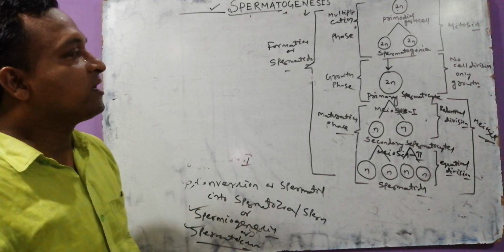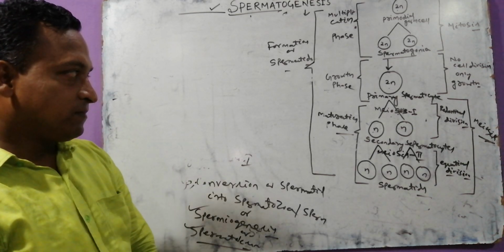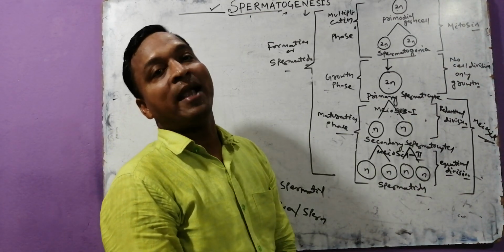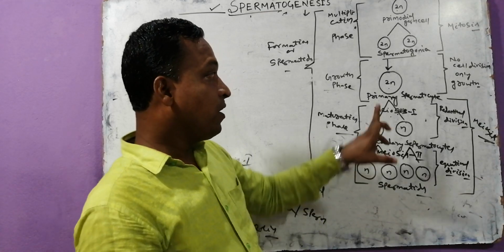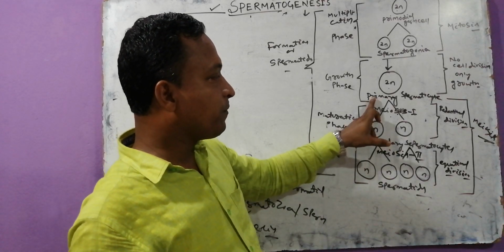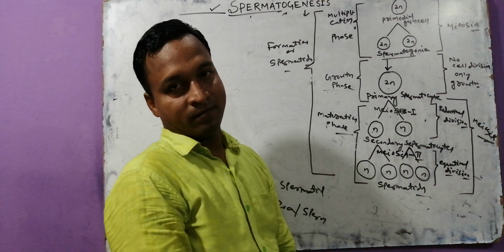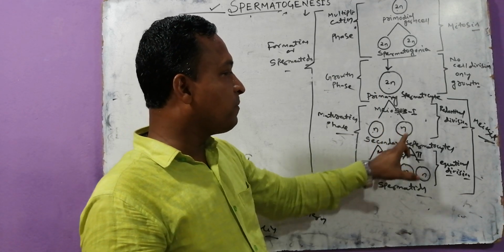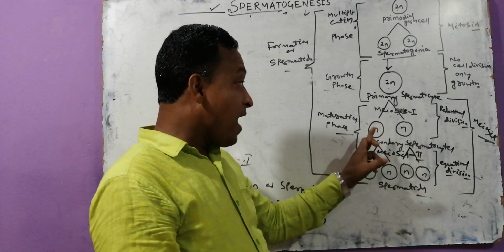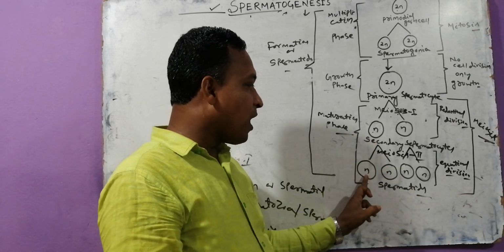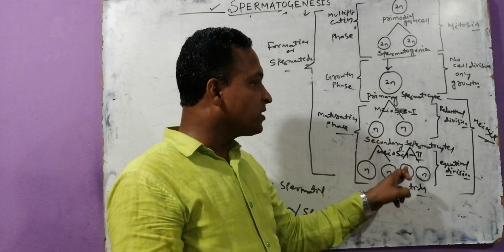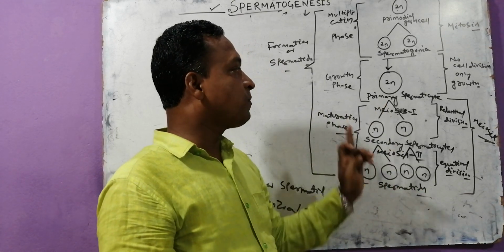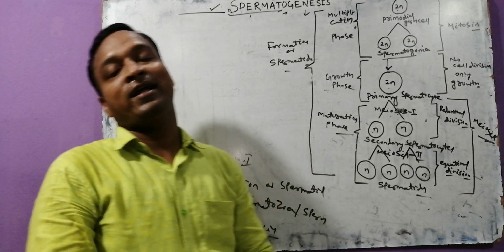In this phase, one important question is asked. One primary spermatocyte produces how many spermatids? If we take the first, one primary spermatocyte produces how many secondary spermatocytes? Two. And one secondary spermatocyte produces how many spermatids? Two. So from two secondary spermatocytes, how many spermatids? Four. So one primary spermatocyte produces four spermatids.